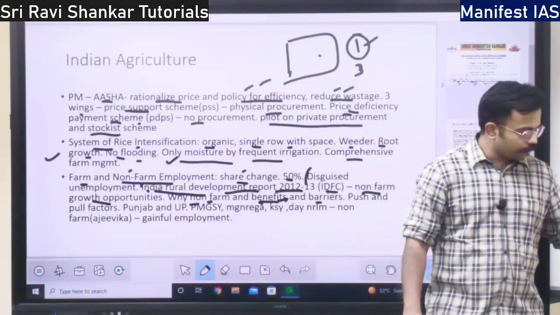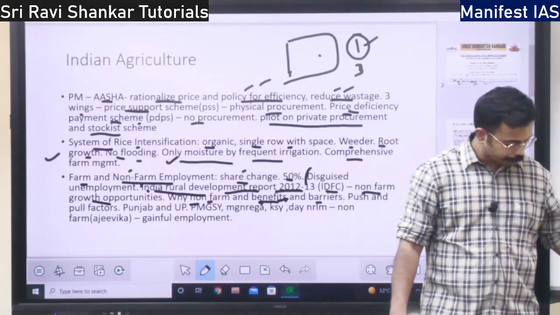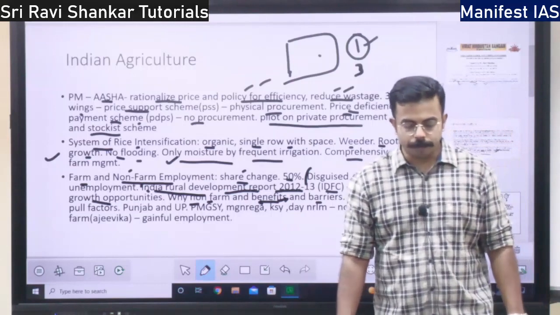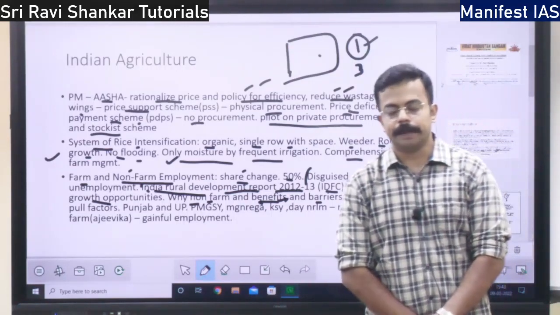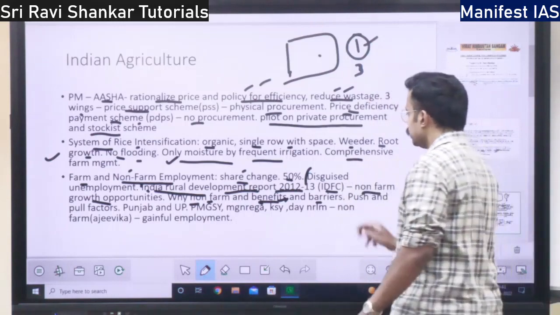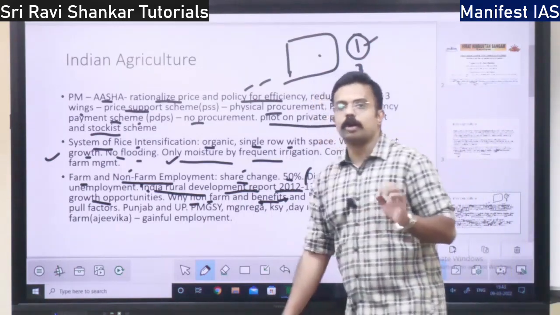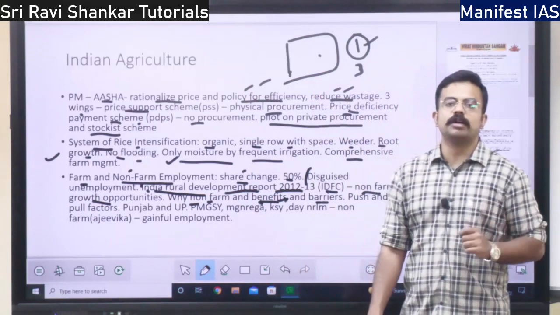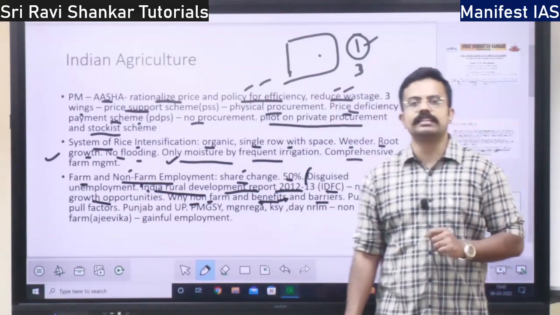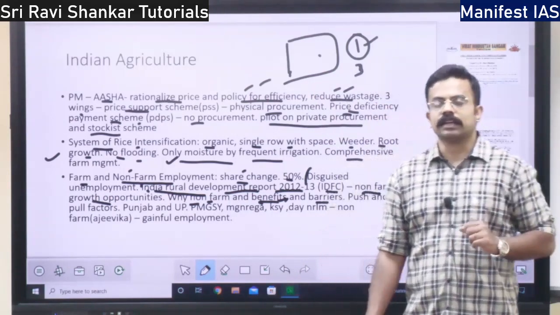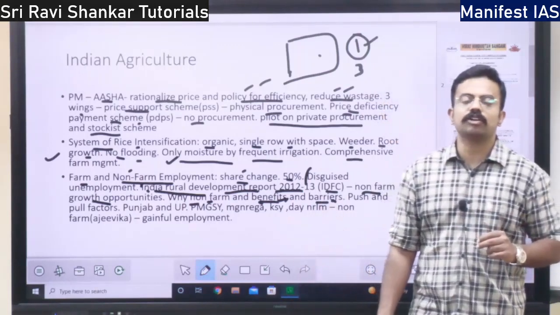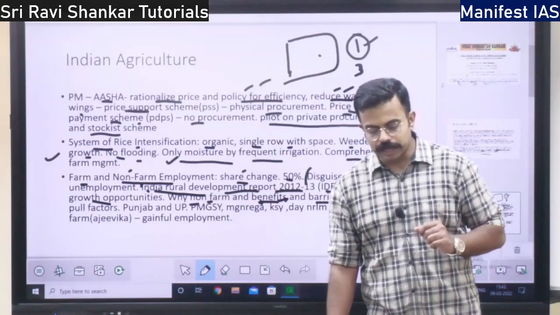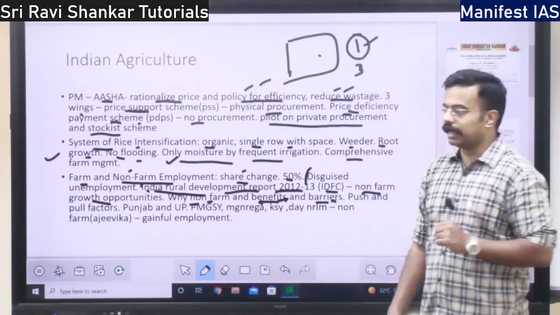When we speak of barriers with respect to non-farm activity, there is very low skill among the population. The skill level among the population is very low. That is the first barrier. Next, there is no capital to start non-farm activity. That is the second barrier.